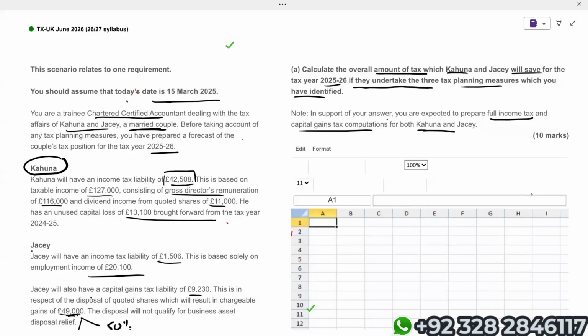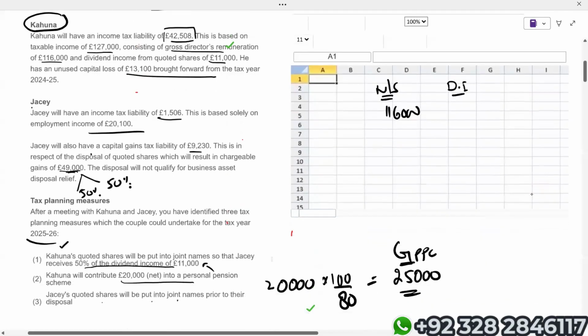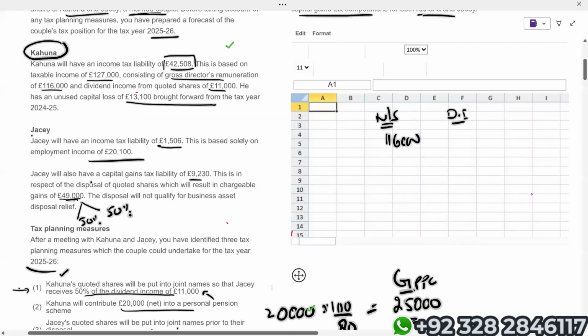Taxable income is 127,000, but out of this taxable income, director's remuneration is 116,000. It means, just an idea, non-savings income is 1,16,000. And we have got dividend income. Now, dividend income will not be 11,000, because if you read point number 1, quoted shares will be put into joint names. So dividend income will be split 50-50. If I take 50% of 11,000, I'll get 5,500.